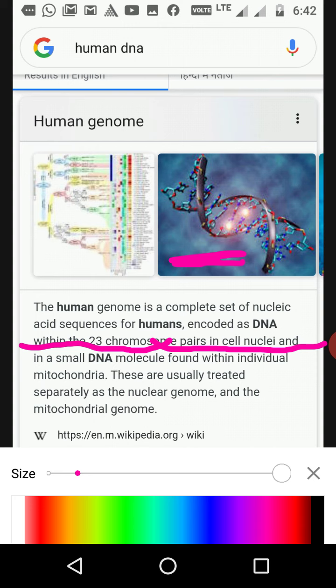So this is the structure of RNA and DNA, and now in the next part we are going to look at the structure: what is the structure, the combination, and the framework of DNA. Clear?